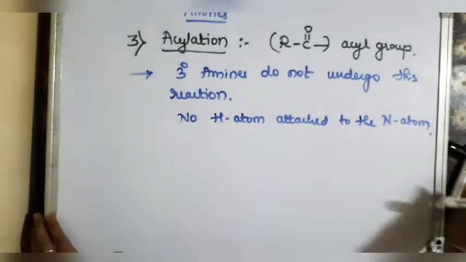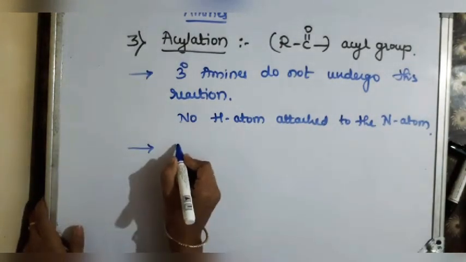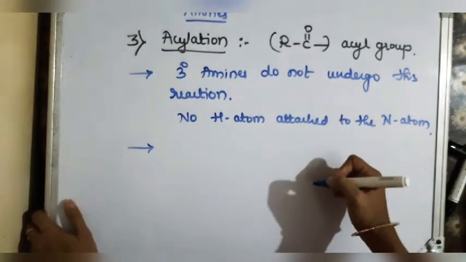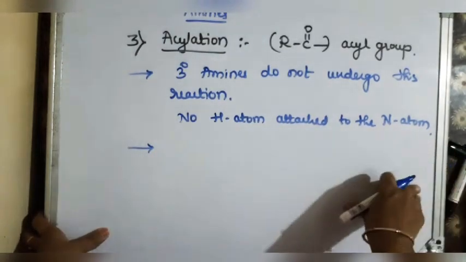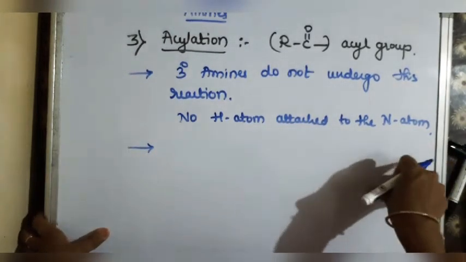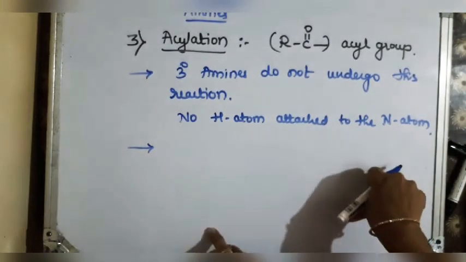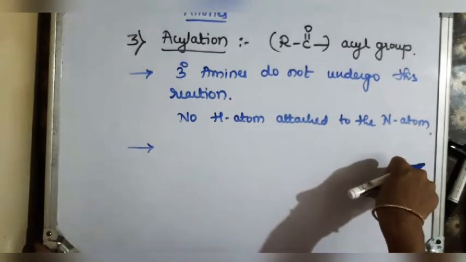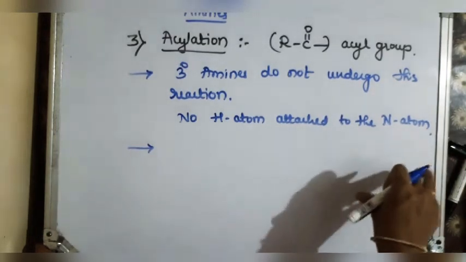And this particular reaction takes place in presence of strong bases like pyridine. Amine is also a base, but the whole reaction is carried out in the basic medium. So there we need a strong base like pyridine to carry out the reaction, because here HCl will be the byproduct released. So to remove that HCl, we need a stronger base.